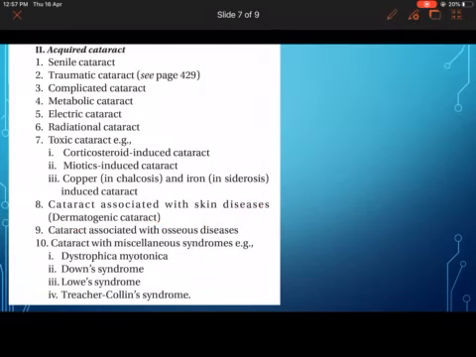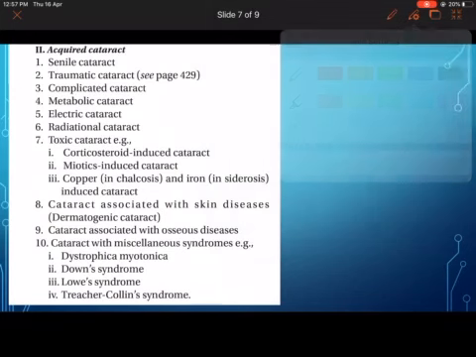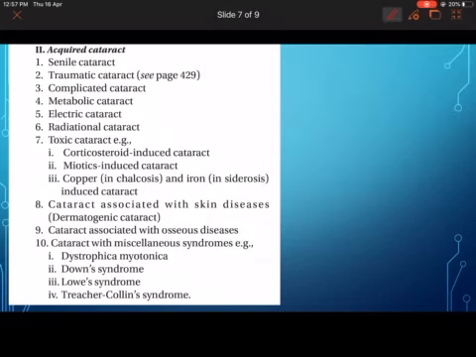Then other cataracts will be miscellaneous syndromes. This you can include either in the congenital cataract or in the acquired cataract: dystrophia myotonica, Down syndrome, Lowe syndrome, Treacher Collins syndrome. The reason you can include them here is it can be a developmental or congenital cataract, or any disease process affecting them and causing an acquired cataract is also possible in these conditions.